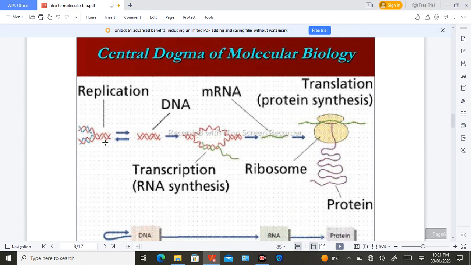Here you can see that there is a single DNA molecule that is replicated into two molecules. One DNA molecule forms two DNA molecules, that is its own duplicate copy. This DNA molecule further uncoils and a single-stranded messenger RNA forms that further goes through the ribosome and forms a chain of amino acids, that is basically protein. So this is the central dogma of life, that information always flows from DNA to RNA and then RNA to protein.